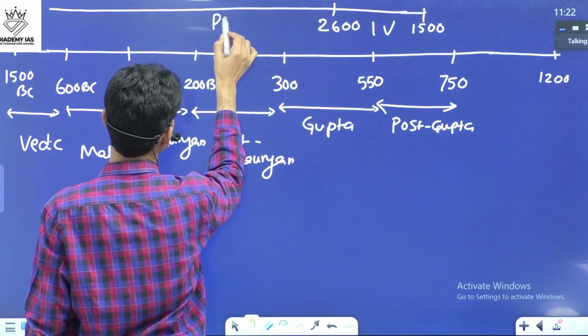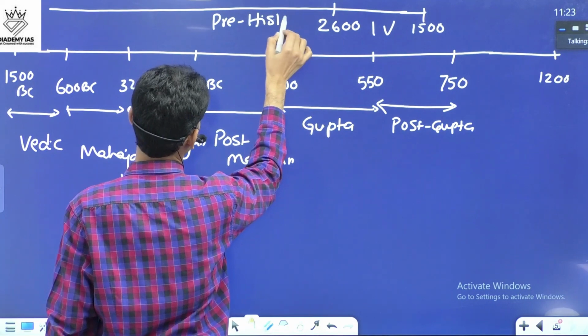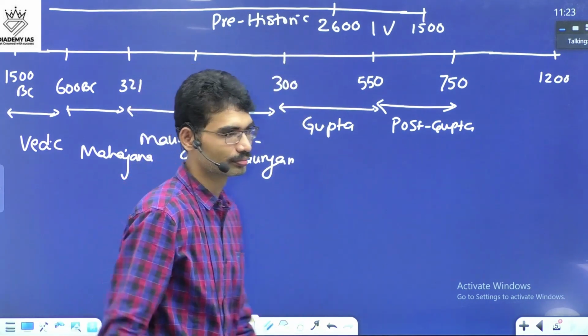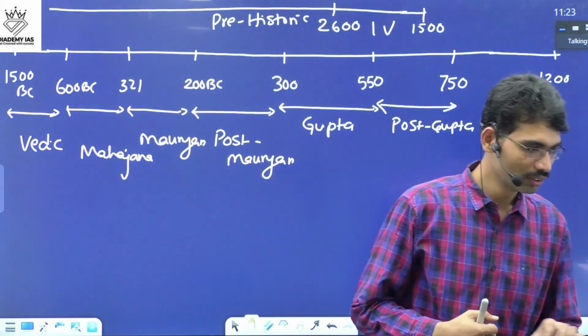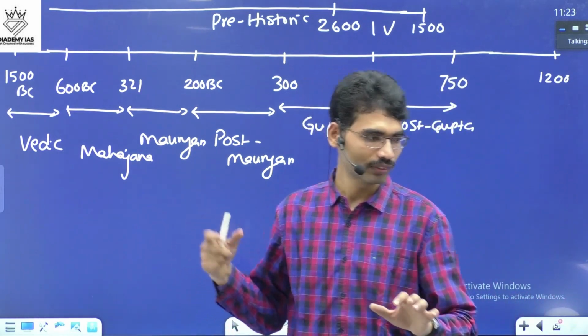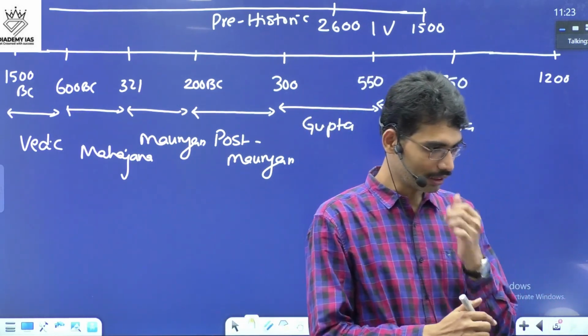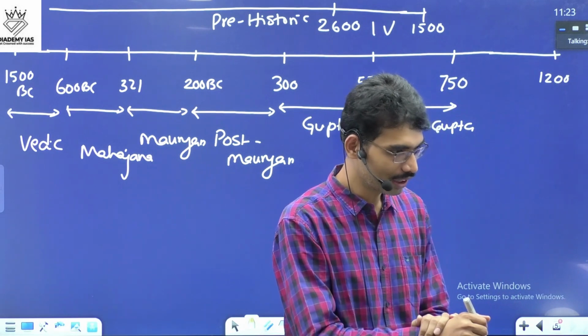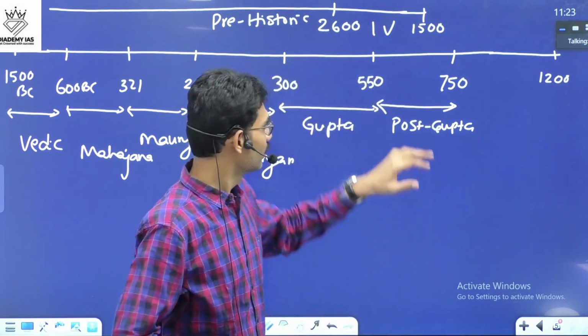Then before that, the prehistoric period. So this is how our society will be there. Gaggar Hakra, Ropar, Ravi, Harappa, yes. Good, Tarun.